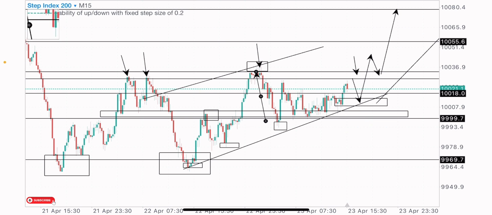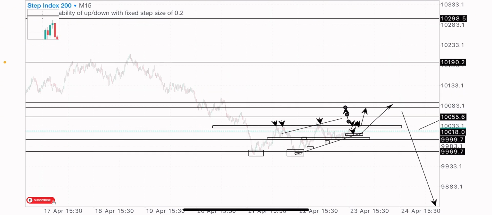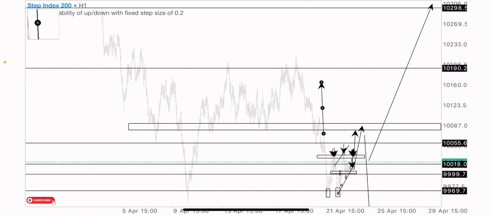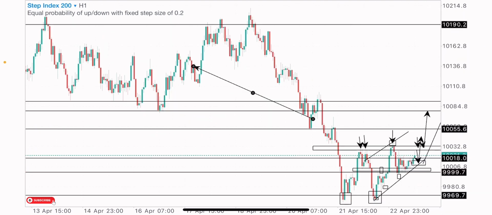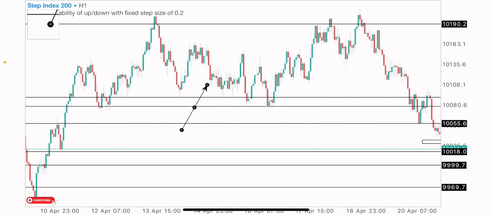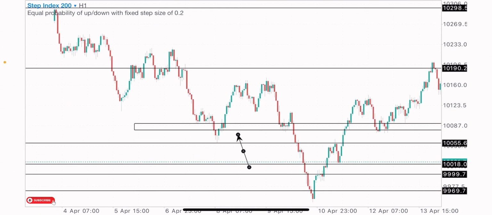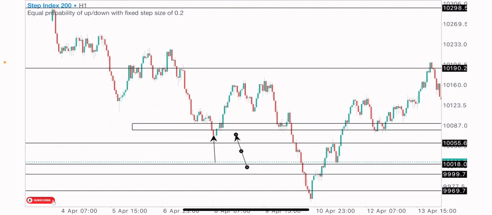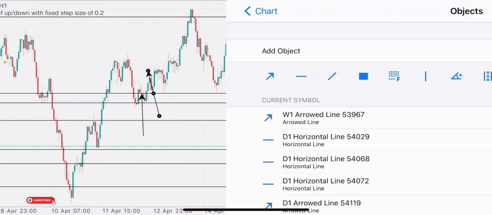TP1 would be here, this resistance level, TP2 would be here, and TP3 would be at this zone, right? And if price can actually break above this level, break past this level, that zone, you can see these highs here on the 1 hour time frame, which is a very strong level of resistance, because you can see market reaction on it previously. We got a couple of market reactions, support here, support at this point, support here too.